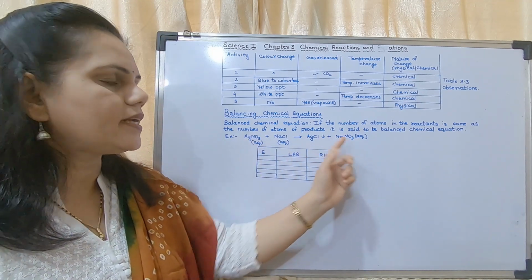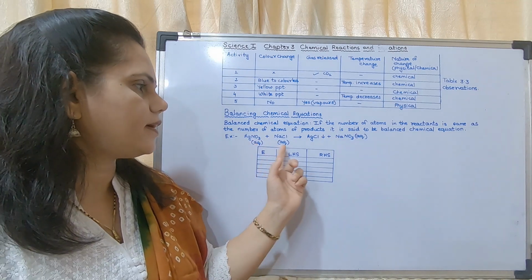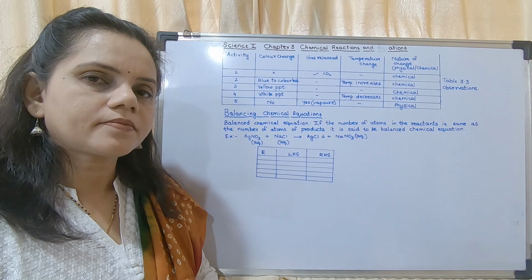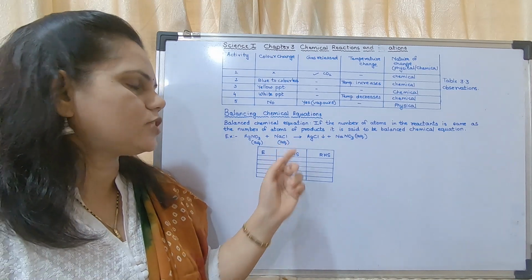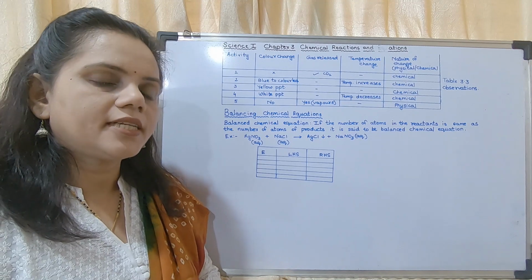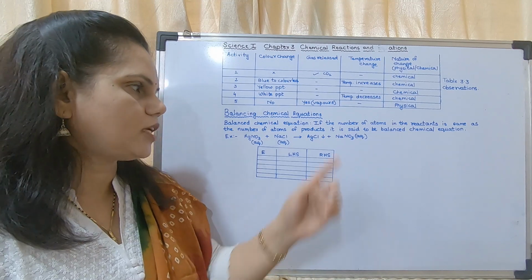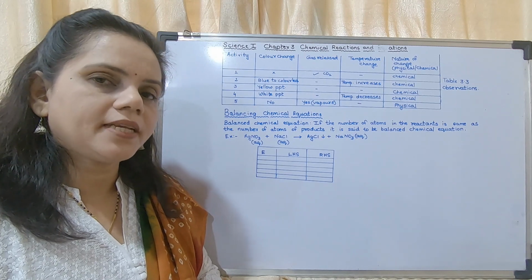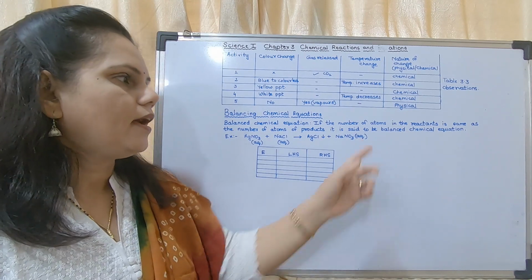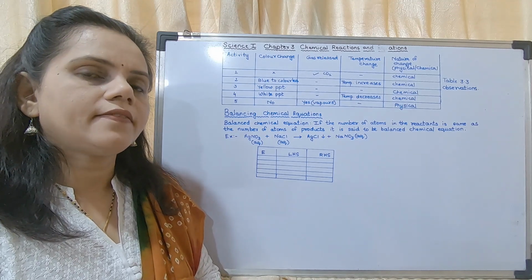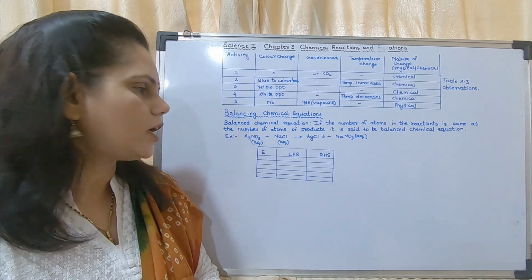Now, while writing the chemical equation, you may see I have written the physical states. Aqueous means it is in water. The particular chemical in water is said to be an aqueous solution. The downward arrow shows that it is a precipitate. Precipitate means it is a solid, and this is aqueous. So this is a reaction. We will see whether it is balanced or not.